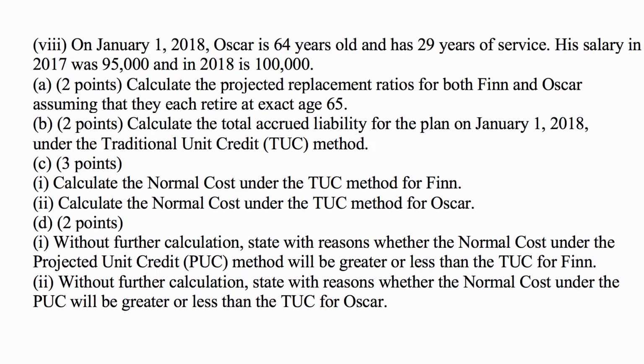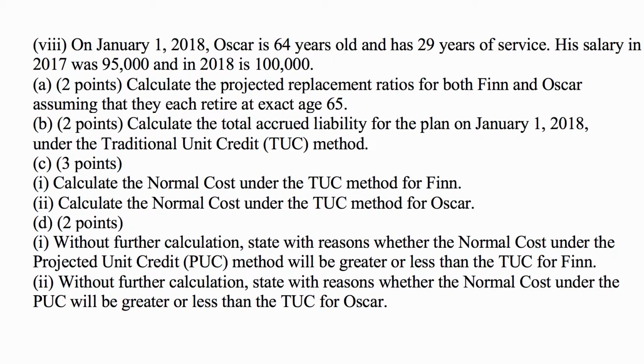On January 1st, 2018, Oscar is 64 years old and has 29 years of service. His salary in 2017 was $95,000 and in 2018 is $100,000. A. Calculate the projected replacement ratios for both Finn and Oscar, assuming that they each retire at exact age 65.